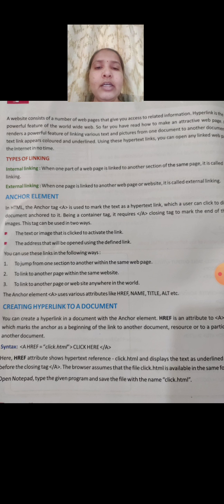Then you can use this link in two ways. First, to jump from one section to another within the same web page. As I said earlier, within a page also we can give a link, and that too by using an anchor tag. And second, from one page to another website, we use linking by using the anchor tag, to link to another page or a website anywhere in the world.